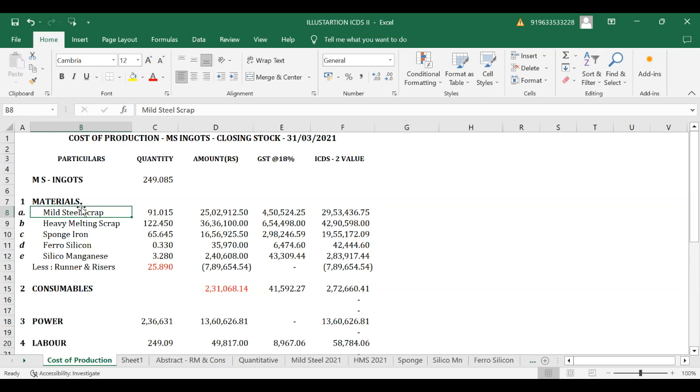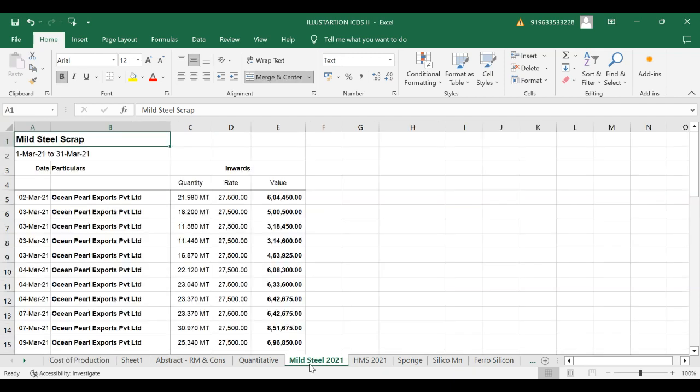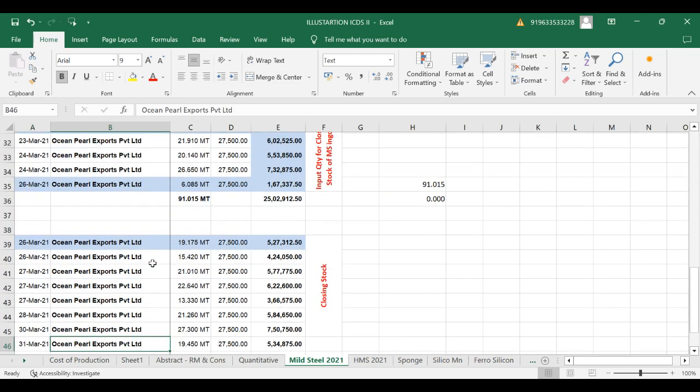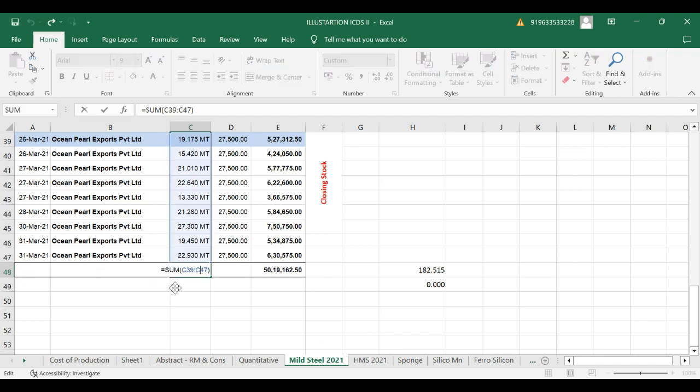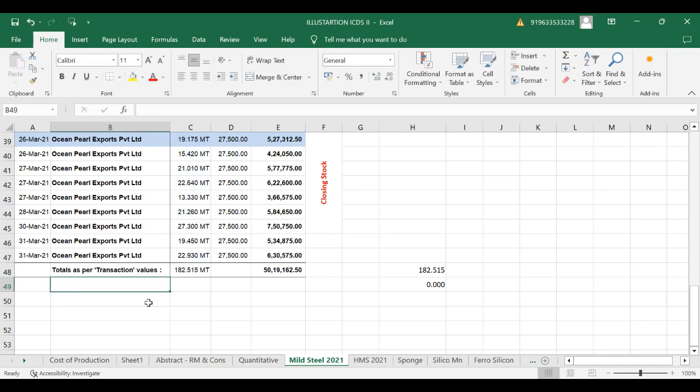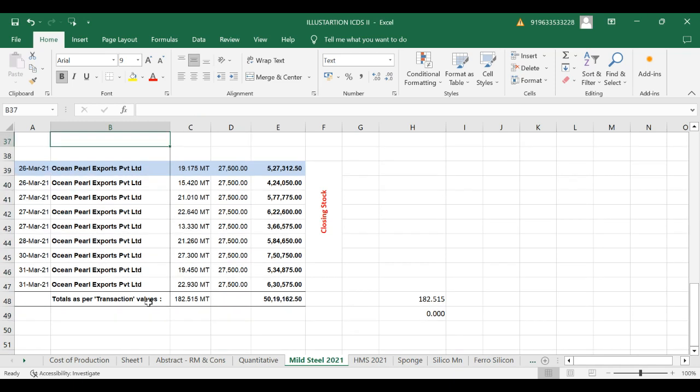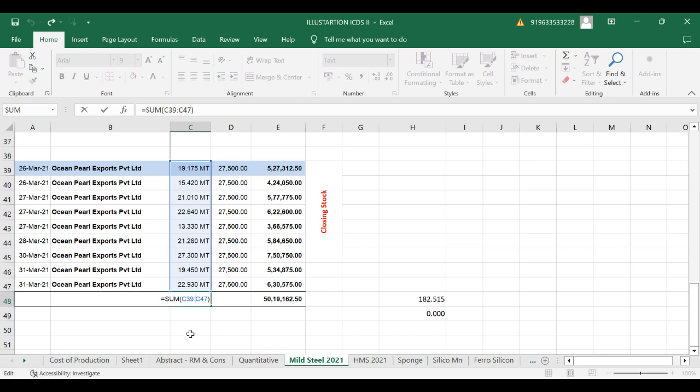So say for example, MS steel I was mentioning, scrap I was mentioning. Here you may see on 31st of March, suppose you are having 182 tons of MS scrap within your hand. You have to go back. Every purchase you have to go back and you have to see this MS scrap 31st March value has been